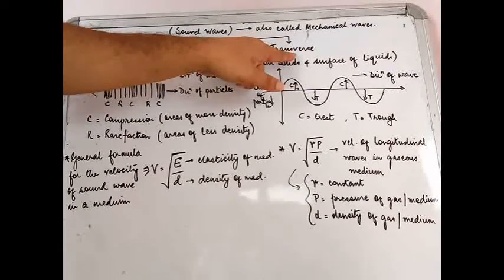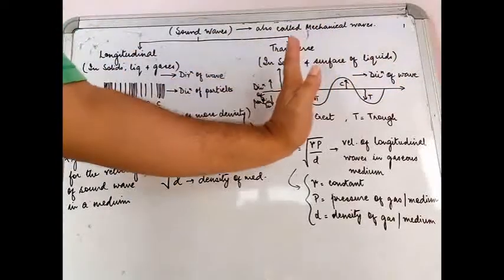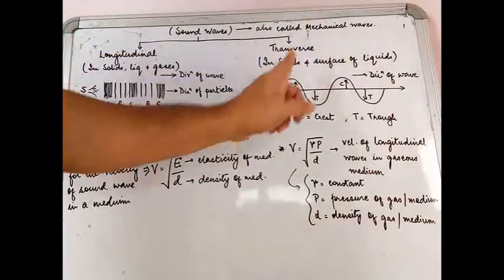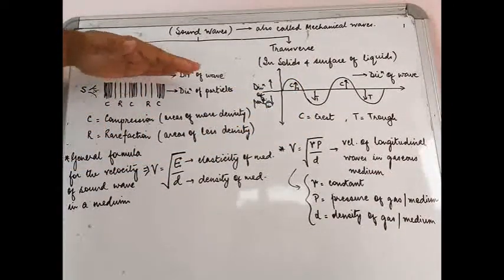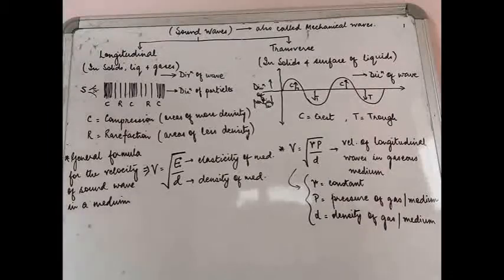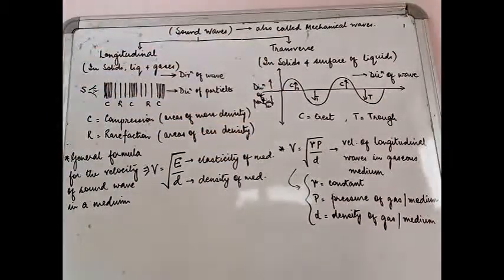In a transverse wave, the direction of wave propagation and the direction of particle motion are at 90 degrees, whereas in the longitudinal wave you already saw that they were both in the same direction. Now I'll give you a practical example to understand this transverse wave motion.